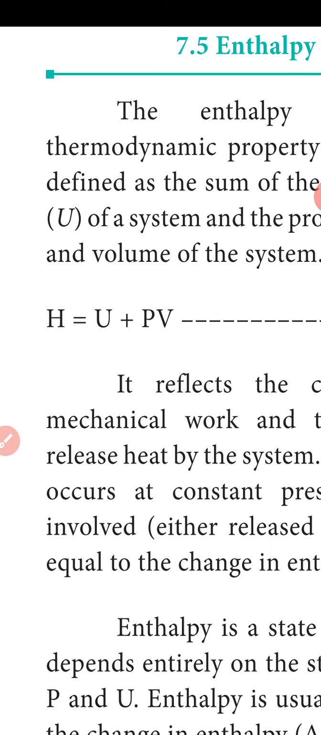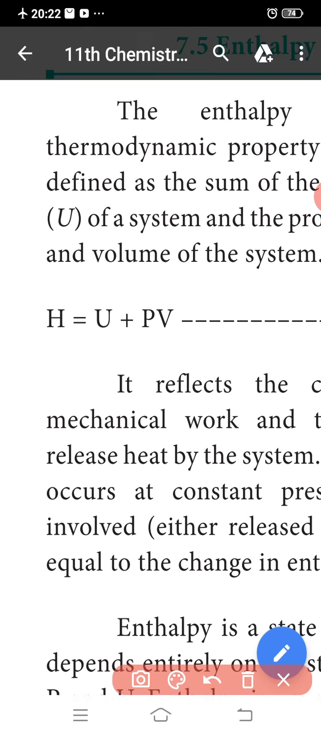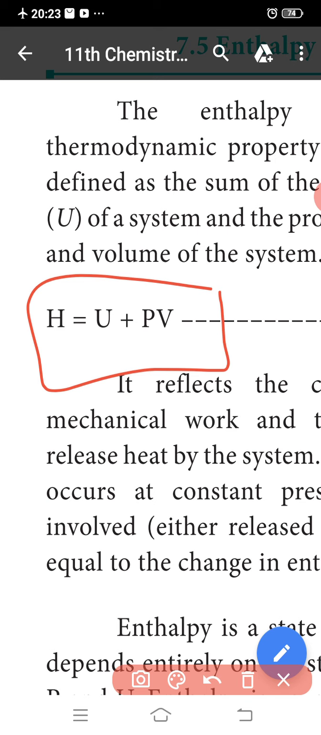So the enthalpy H is a thermodynamic property of a system, defined as the sum of the internal energy of a system and the product of pressure and volume of the system. That is, H is equal to U plus PV. It reflects the capacity to do mechanical work and the capacity to release heat by the system.